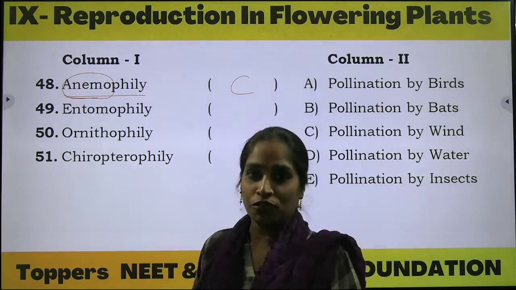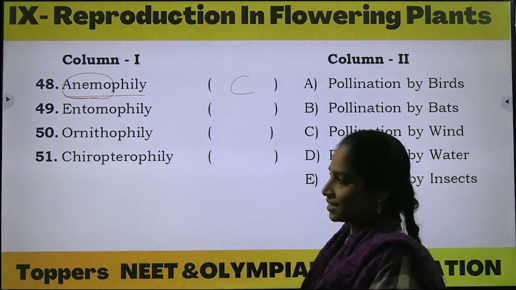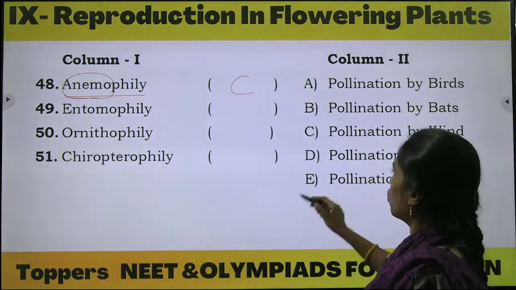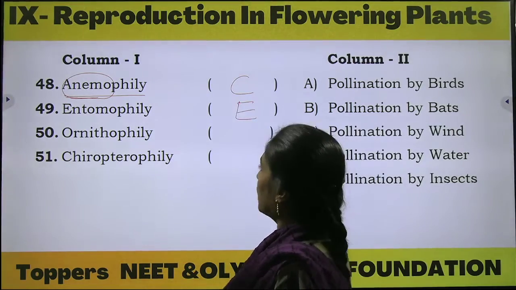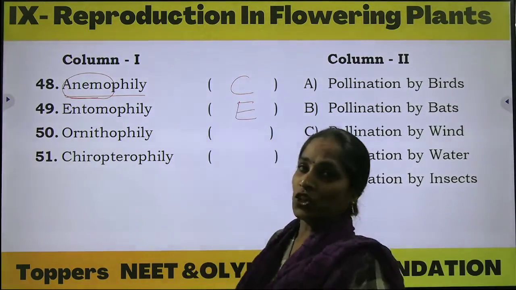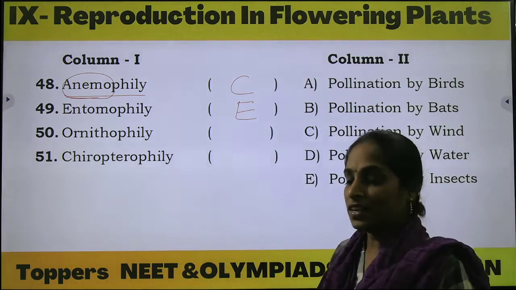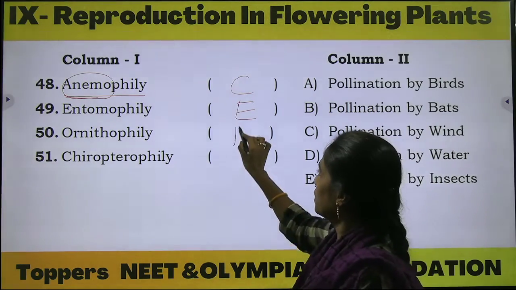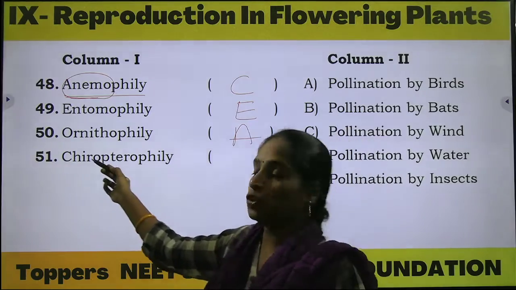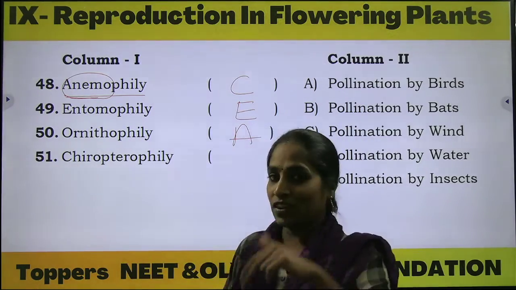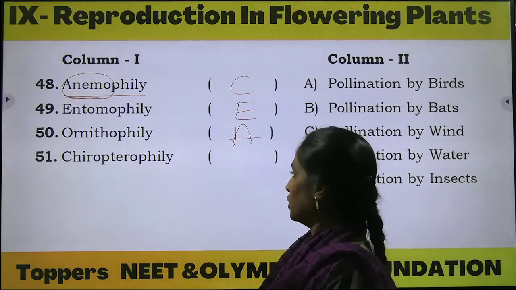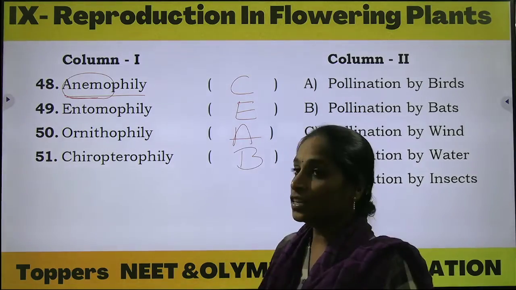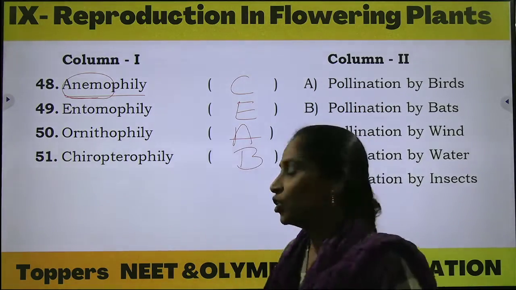Next, entomophily: entomology is the study of insects. So pollination by insects, option E will be the correct one. And coming to ornithophily: ornithology, study of birds, right? Very good. Pollination by birds is option A. And chiropterophily, already discussed in previous videos, is pollination by bats, option B, right? So C, E, A, B are the correct options.